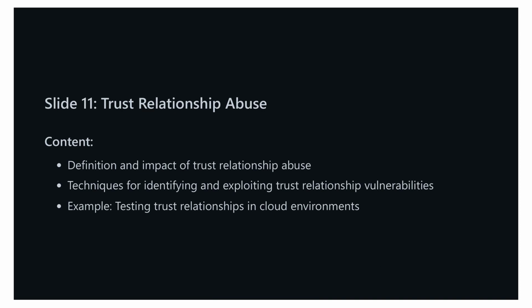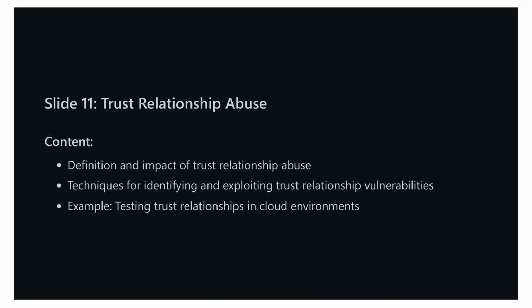Next, we'll delve into techniques used to identify and exploit these vulnerabilities. Commonly, this involves analyzing the policies set for trust relationships, looking for misconfigurations, or overly permissive settings. Tools and methods such as automated scanning scripts or manual policy reviews are also frequently employed to unearth these weaknesses.